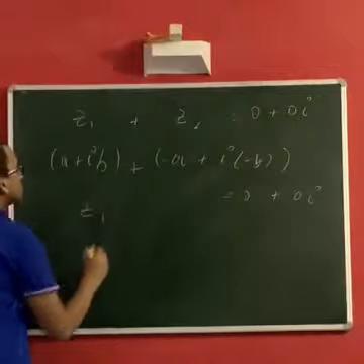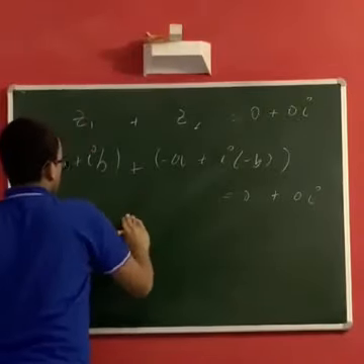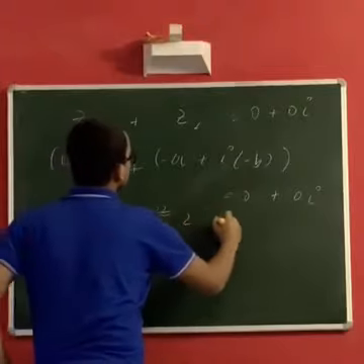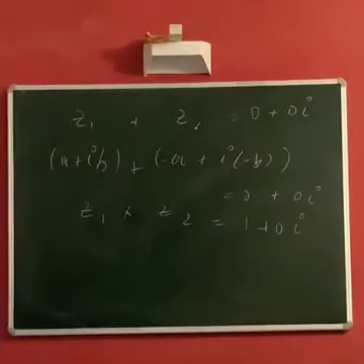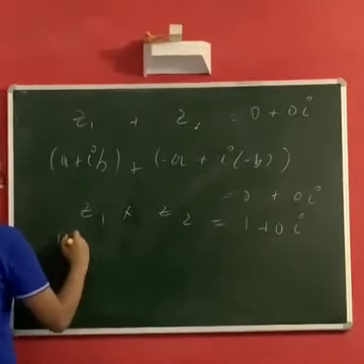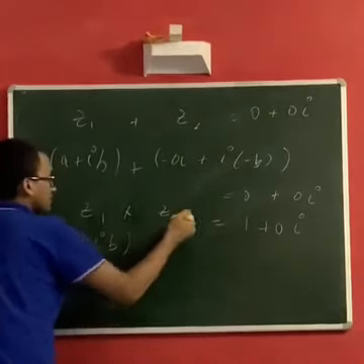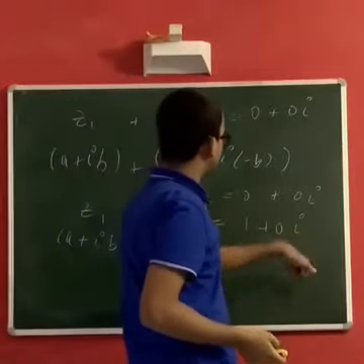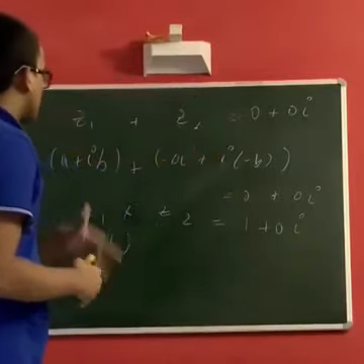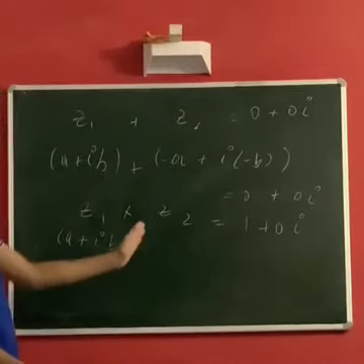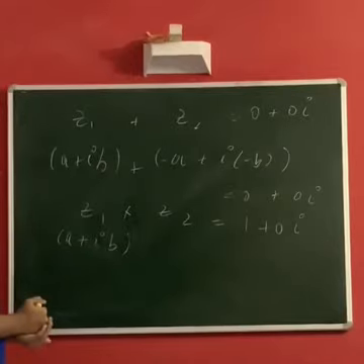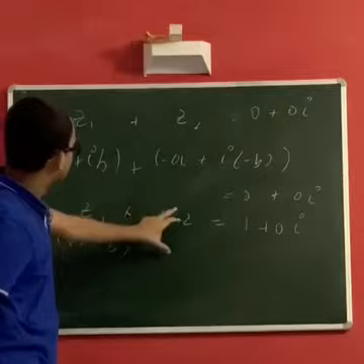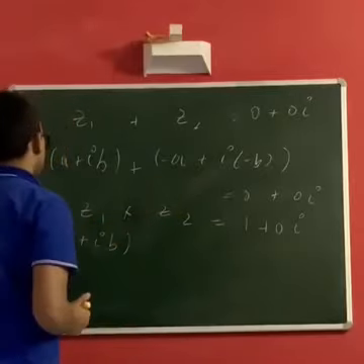Similarly, if you go to construct the multiplicative inverse, you need Z1 times Z2 equal to 1 plus 0I. Now that's a thing to think about, because A plus IB you have and you're not really sure if you can always find, you can construct where 1 plus 0I will be. So you're not really sure whether you can find a number Z2 such that Z1 times Z2 is 1 plus 0I.